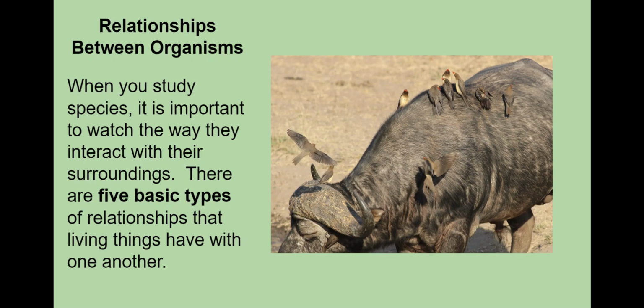Living things do not exist in their own little bubbles. Species interact every day. That interaction is a vital part of how organisms develop and change over time. When you study species, it is important to watch the way they interact with their surroundings. There are 5 basic types of relationships that living things have with one another.